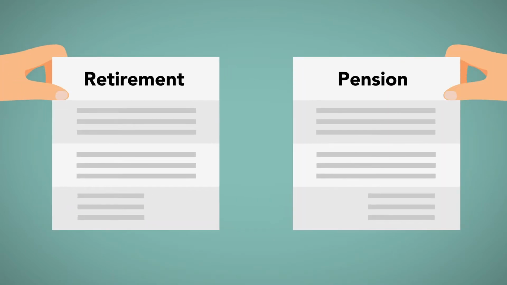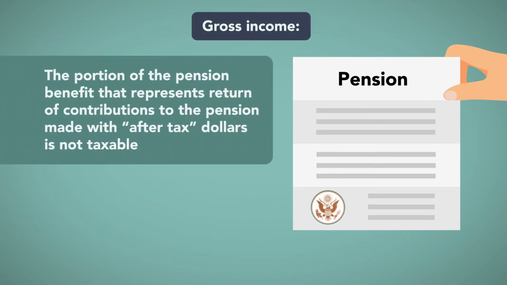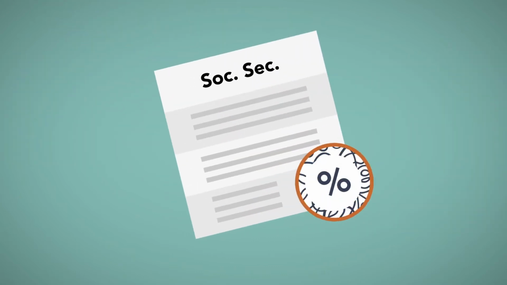Pensions and retirement benefits paid by the state government, the federal government, or by private businesses are generally taxed as gross income. However, as with annuities, the portion of the pension benefit that represents return of contributions to the pension made with after-tax dollars is not taxable. Social Security benefits are taxed in a more complex manner.